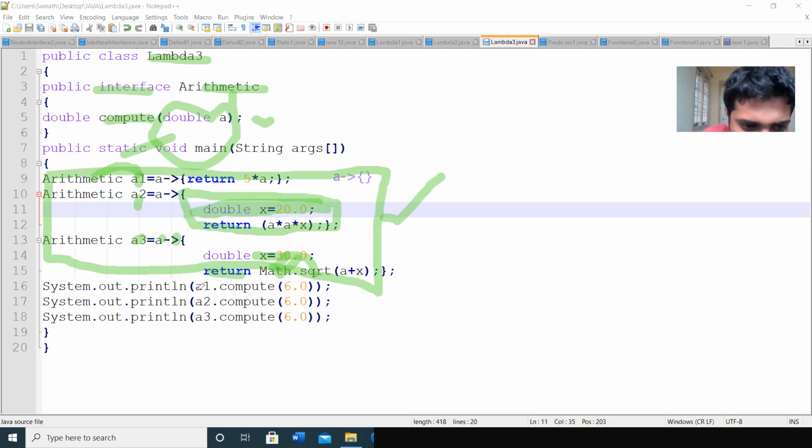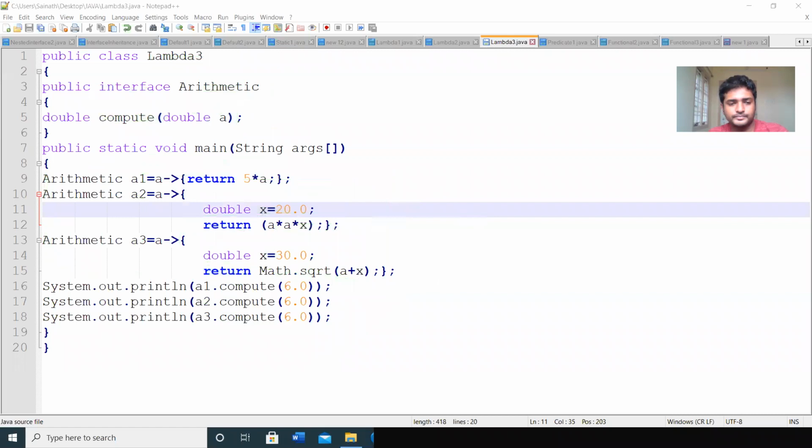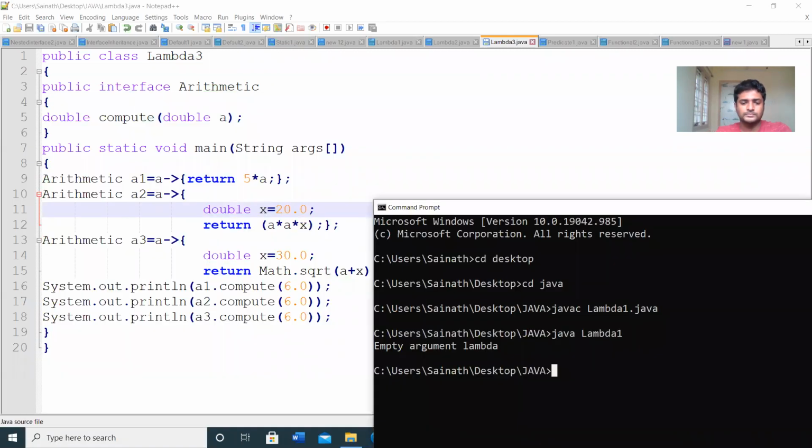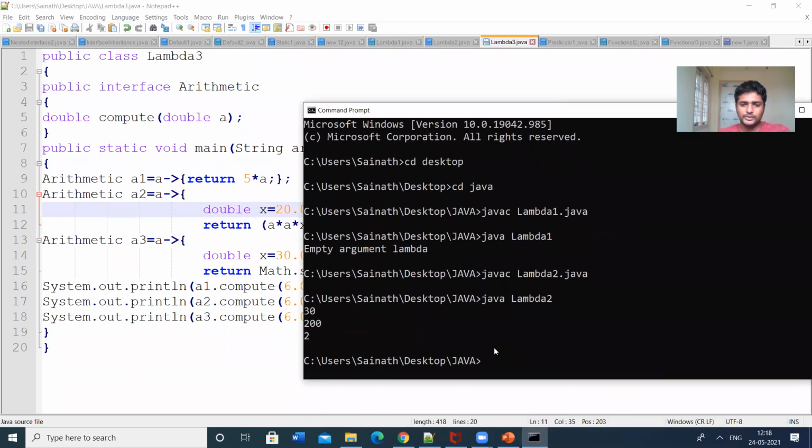Then I am invoking the methods a1.compute, a2.compute, a3.compute. So let us check the output. So in the previous program also we have not checked the output. Java lambda 2. So we are getting the output. So this program is lambda 3.java.